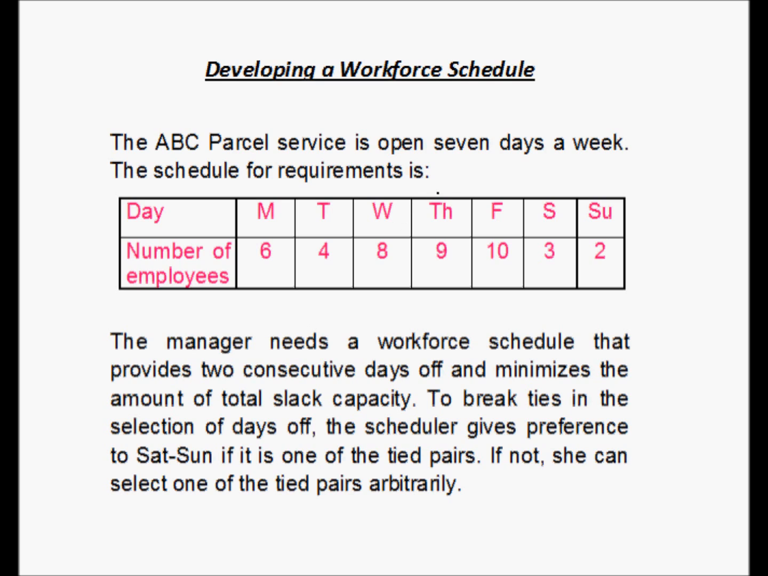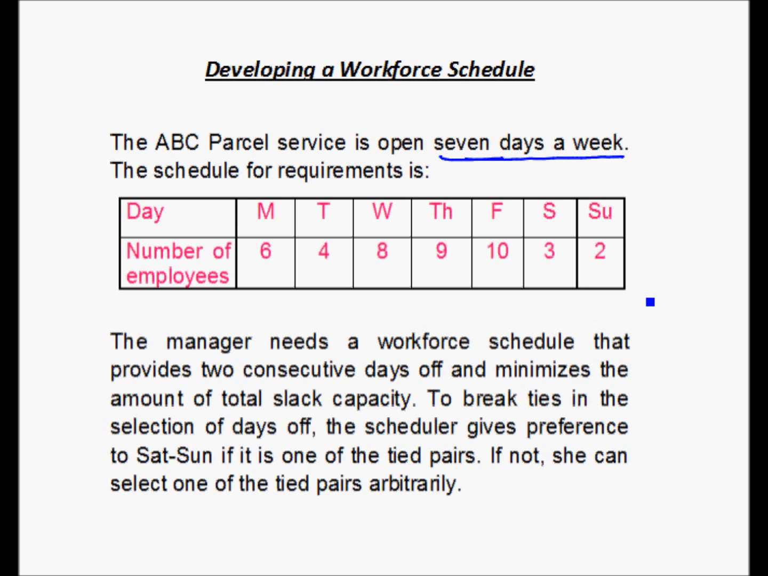So basically, ABC Parcel Company is a service provider which has done its due diligence in finding out how many people it requires on each day of the week. Now it again works 7 days a week. So the number of employees they need on Monday is 6, on Tuesday is 4, Wednesday 8, Thursday 9, Friday 10, Saturday 3, and Sunday 2.